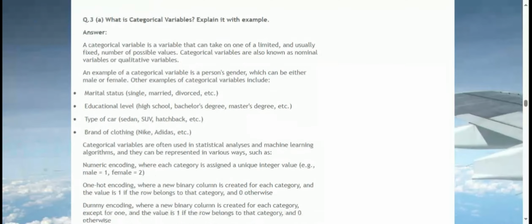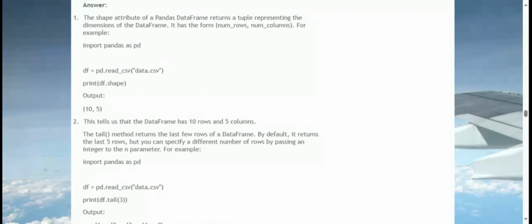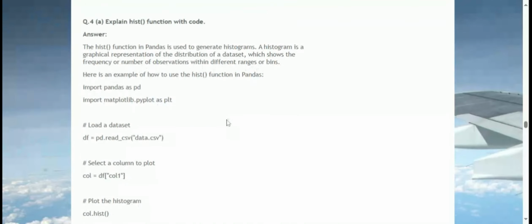A histogram is a graphical representation of the distribution of a dataset, which shows the frequency or number of observations within different ranges or bins. Here is an example of how to use the hist function in pandas.